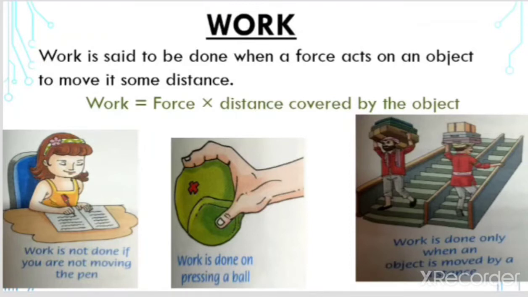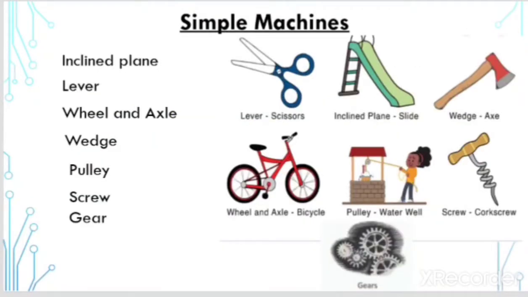Okay, now there are some simple machines. Simple machines are the machines which make our work easy. So the first is inclined plane, lever, wheel and axle, wedge, pulley, screw, gear. So lever means like a scissor, inclined plane like slides, wheel and axle like a bicycle. Wheels are there in motorcycles, bicycles, cars. Wedge like an axe, a knife.